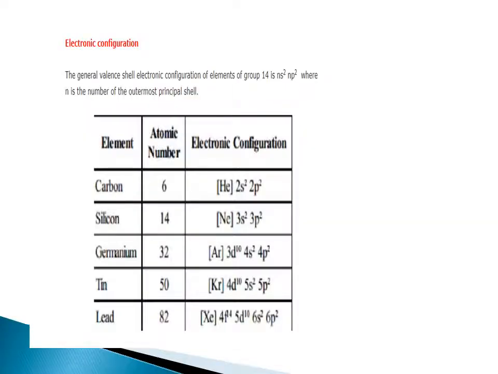Electronic configuration. The general valence shell electronic configuration of elements of group 14 is ns2np2, where n is the principal quantum number. So carbon will have noble gas core 2s2 2p2, silicon noble gas core 3s2 3p2, germanium noble gas core 3d10 4s2 4p2, tin noble gas core 4d10 5s2 5p2, lead noble gas core 4f14 5d10 6s2 6p2.